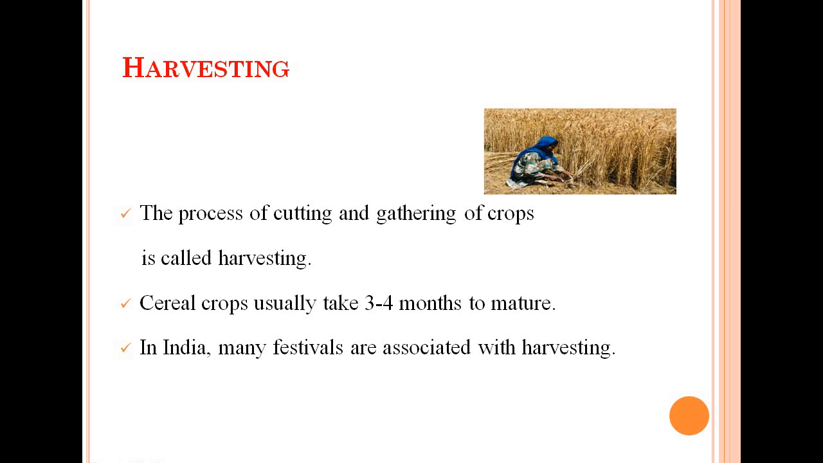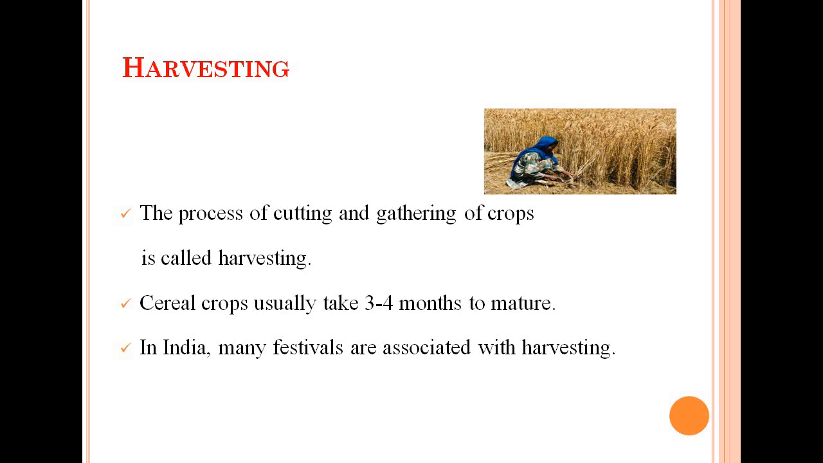First is harvesting. What do you mean by harvesting? The process of cutting and gathering of crops is called harvesting. It means the crop has grown enough and is ready. Now there is a need to cut and gather them, and that process is known as harvesting.